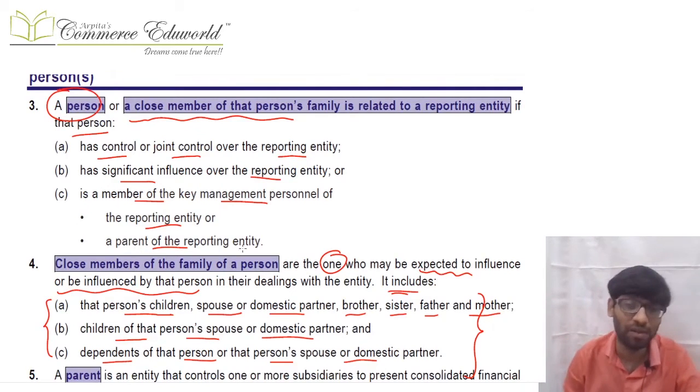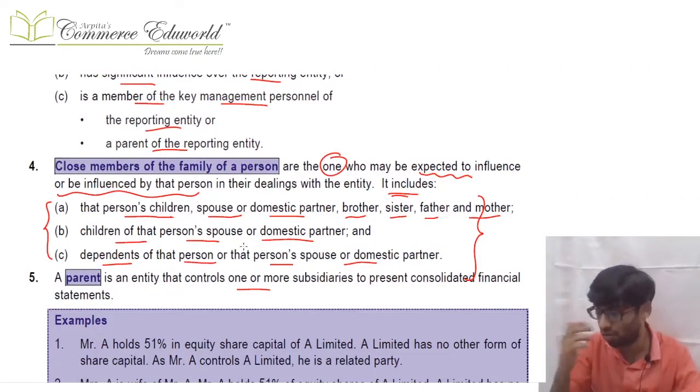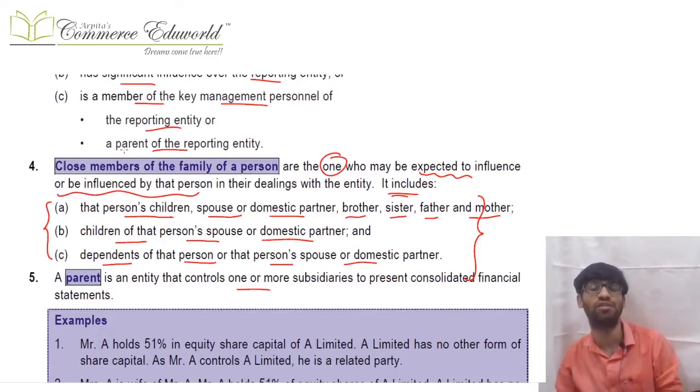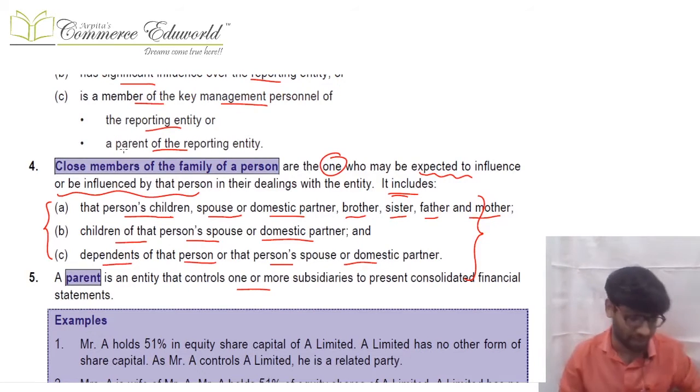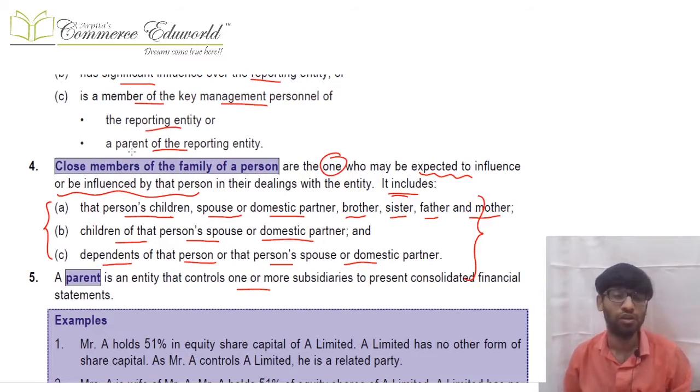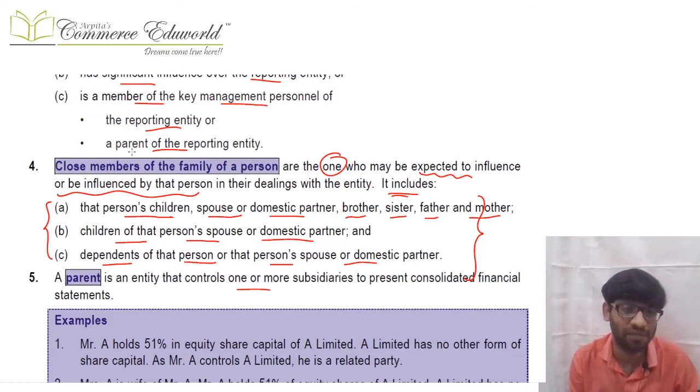Who are the close family members of that person who has control, joint control, significant influence, or is a KMP or a KMP of the parent? It is that person's children, or that person's spouse, or that person's domestic partner, or that person's brother, sister, mother, father.